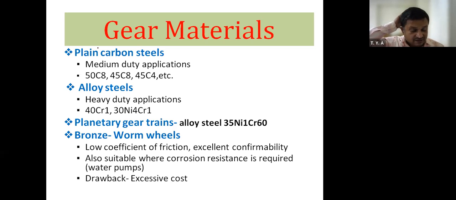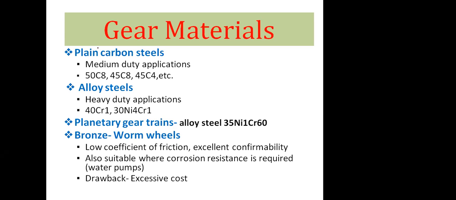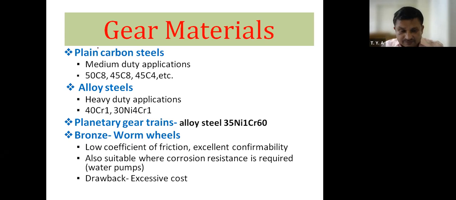Then next is alloy steels. Alloy steels means you know the steel material is there, and we can introduce different alloys, that is nickel alloy or chromium alloy, or different elements: nickel, chromium, manganese, then titanium. These materials we can introduce to the gear surface so that their strength or surface hardness is increased, so that these gears will not fail.